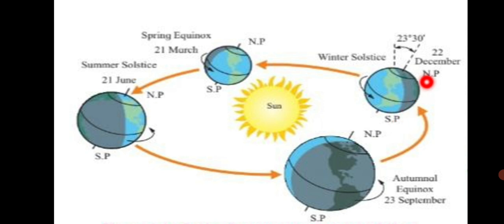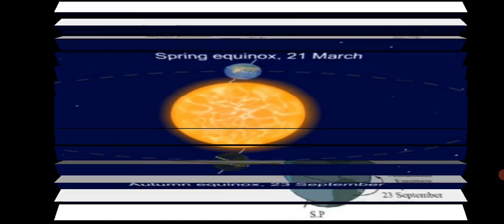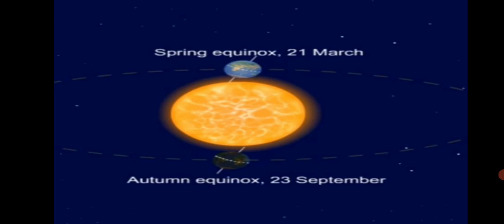This is about the northern hemisphere. So, in the northern hemisphere, 21st March is called spring or vernal equinox, whereas 23rd September is called autumnal equinox. The equinox or solstice dates can vary by a day or so.